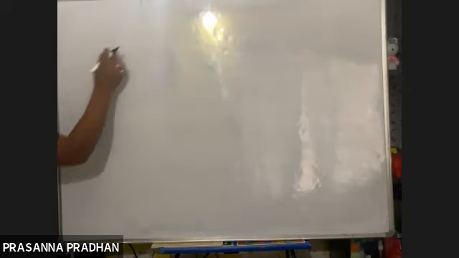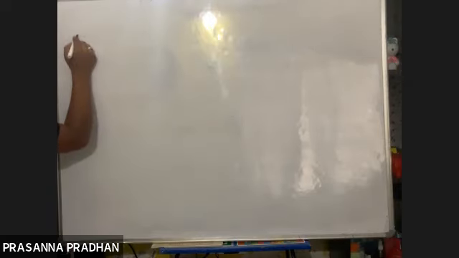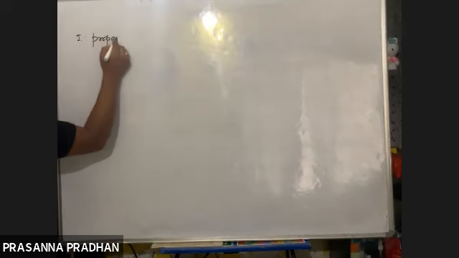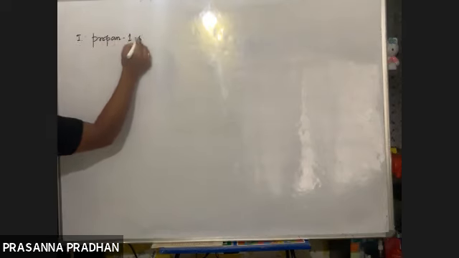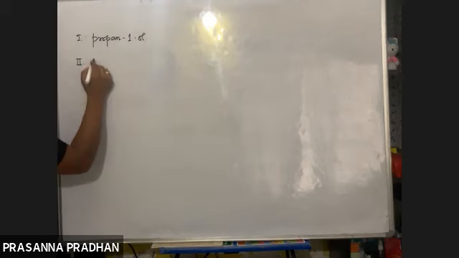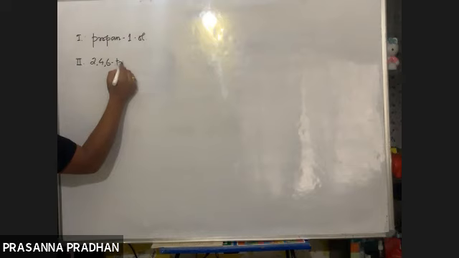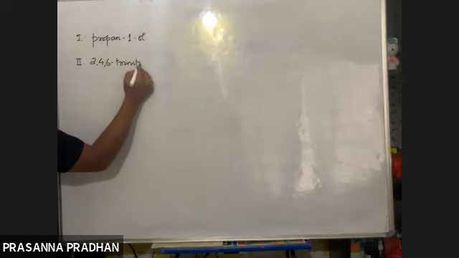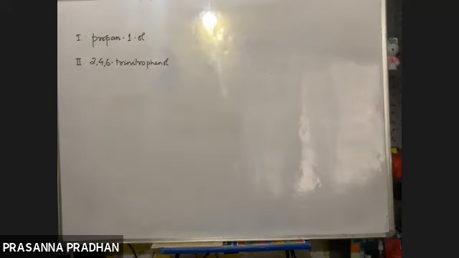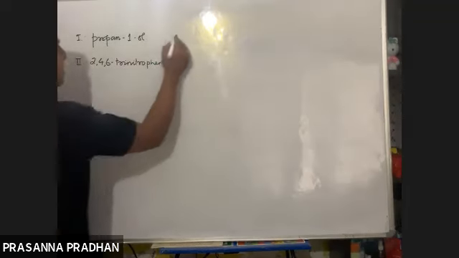So what are the compounds? Let me write down the compounds. Number one compound is propan-1-ol. Number two compound is 2,4,6-trinitrophenol.